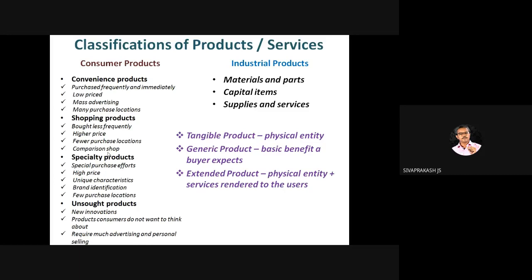How are products or services classified? They are classified in 10 ways. Consumer products and industrial products, everybody knows. But we need to know the consumer products, like convenience products, shopping products, specialty products, and unsought products. Their characteristics are most important. In every question we get confused.